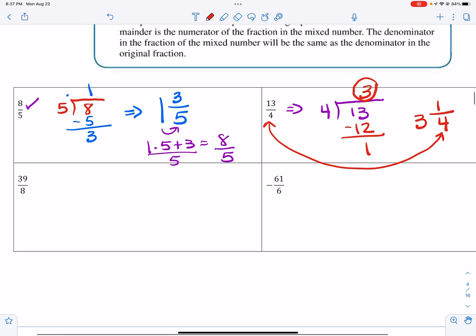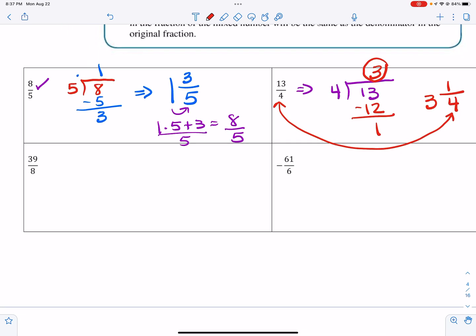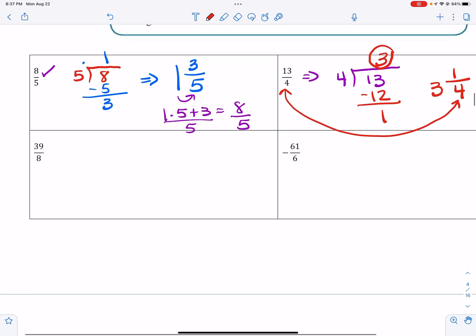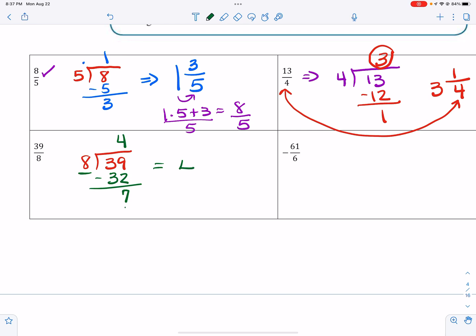Now, just like the negative problems that we did on the other one, we're going to leave the negative sign until the end. But we have one more positive one. So we're going to take 8 and divide it into 39. And so 8 goes into 39 4 times. 4 times 8 is 32. Subtract, and I get a 7. So remember, your remainder must always be less than your divisor. If not, then it means you can go into it further. So this would come out to be 4 7/8.